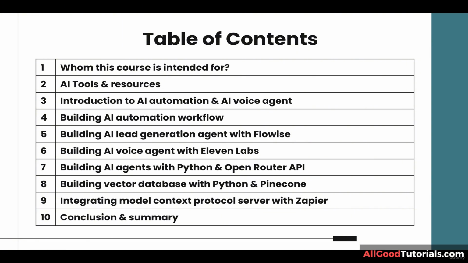Next, we are going to talk about vector database and why it is important to connect your AI agent with vector database. Okay, now let's move on to the next chapter. Chapter 4, Building AI Automations Workflow. In this chapter, we are going to build 6 automation projects.